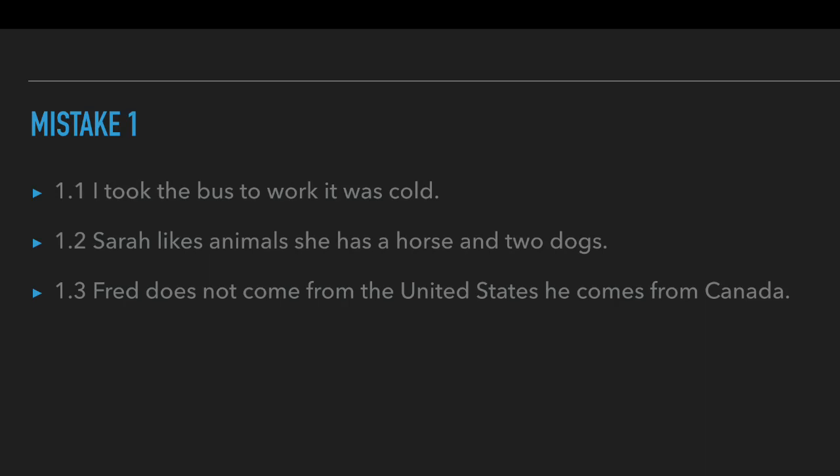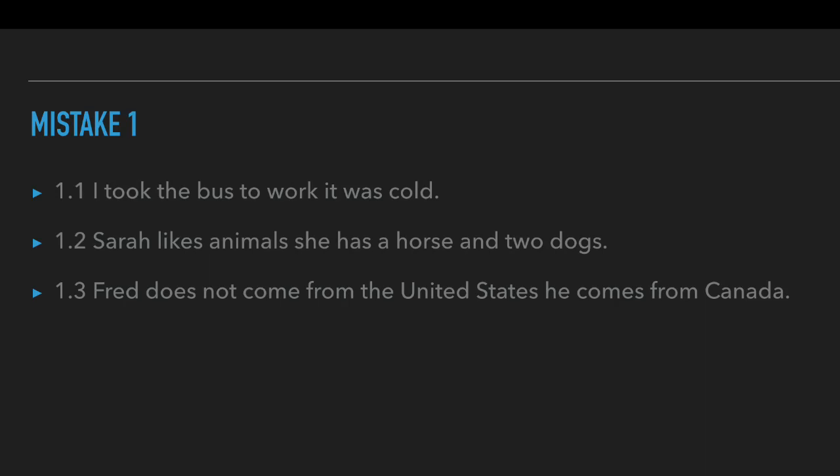But here it's been written without a full stop, but we need that. Or we need some kind of a linking word, a conjunction. For instance, you could say, "I took the bus to work because it was cold," or "as it was cold."